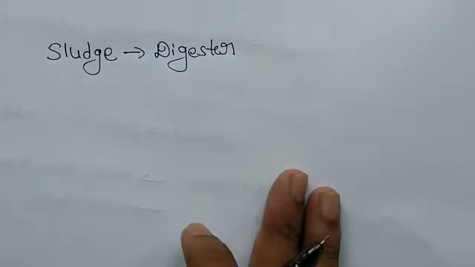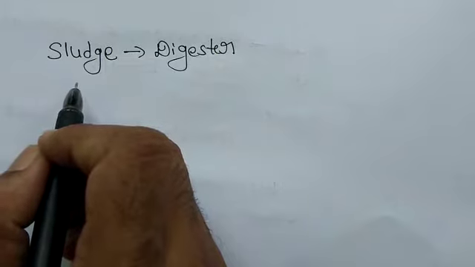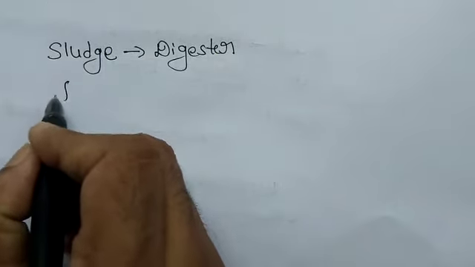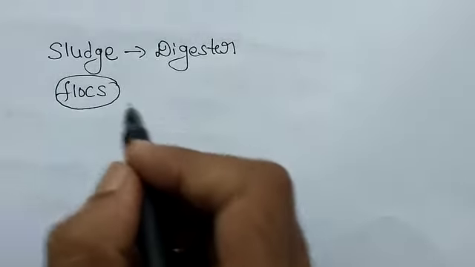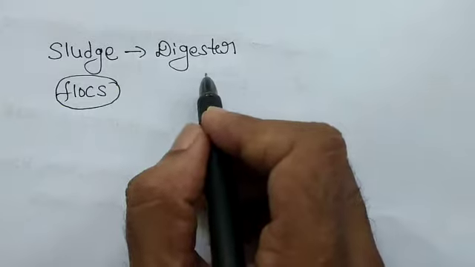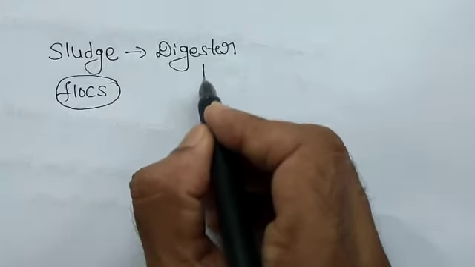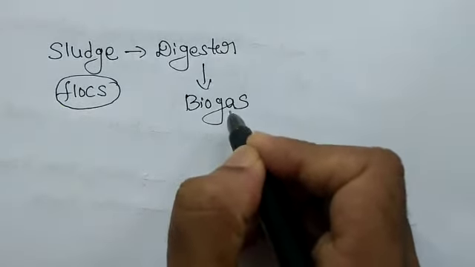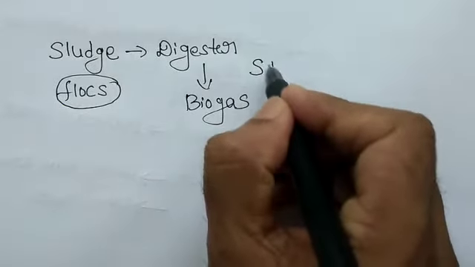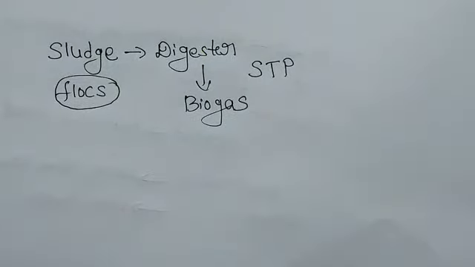Activated sludge is a combination of fungi and bacteria. We call them flocks. So when it is subjected to anaerobic digester, the methanogens carry out fermentation to release biogas. So in STP, which stands for sewage treatment plant, biogas is one of the side products.